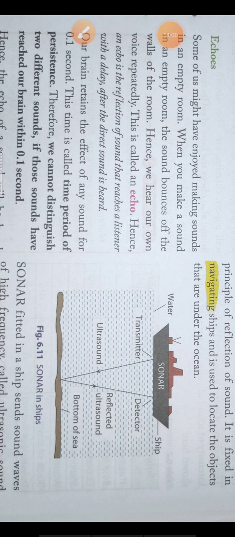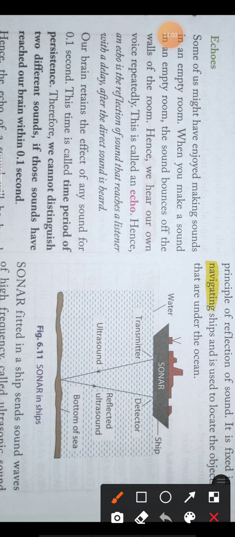The definition of echo is: an echo is the reflection of sound that reaches a listener with a delay after the direct sound is heard. So the question is, why can we not hear an echo in an ordinary room? Can you hear your echo in your house? You can hear an echo if you're in a very large room, but in an ordinary room you cannot hear an echo. Do you know why?